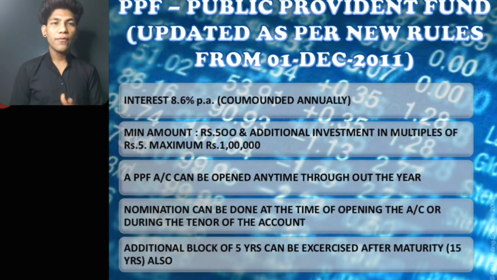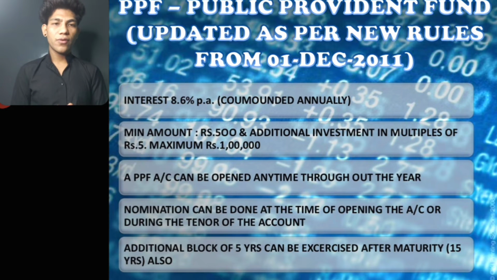PPF, the Public Provident Fund, updated as per new rules from 1st December 2011. So basically, the interest rate is 8.6% per annum, compounded annually. The minimum amount is rupees 500 and additional investment in multiples of rupees 5, and the maximum is rupees 1 lakh. A PPF account can be opened any time. Nomination can be done at the time of opening the account or during the tenure of the account.